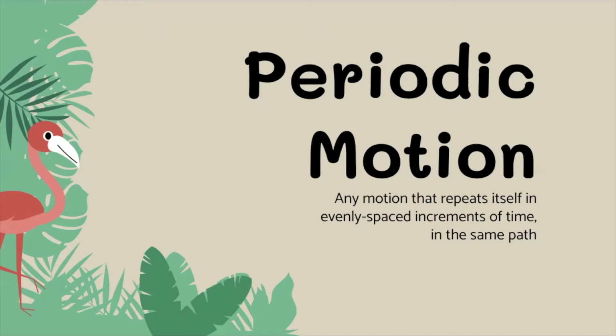Can you name me other things that are examples of periodic motion? All right, so we got a pendulum. What else do we have? Kids at home, you can just unmute yourself whenever. The drinky bird. Oh yeah, the drinky bird. I forgot about him. I should go fill him back up. He's sitting in the back of the room. The drinky bird is a periodic motion. It repeats itself every minute or so, in evenly spaced increments of time, and just one path.